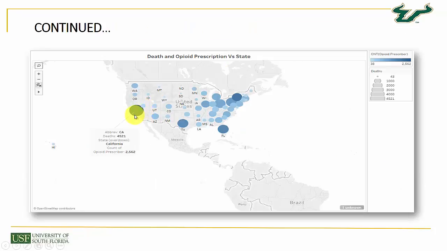We also got to know that California, having the maximum opioid prescribers, also had the maximum number of deaths due to drug overdose, which was around 4,521, with opioid prescribers in total being 2,562.